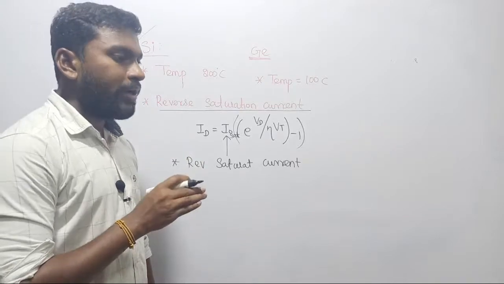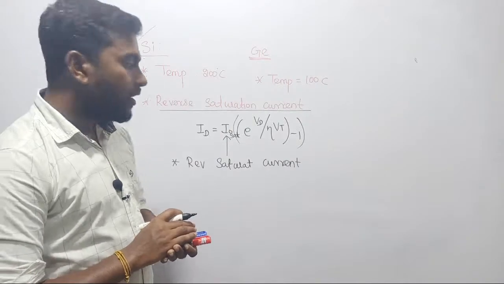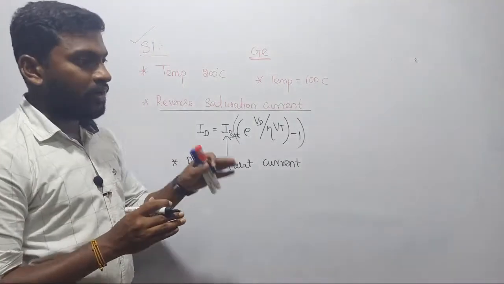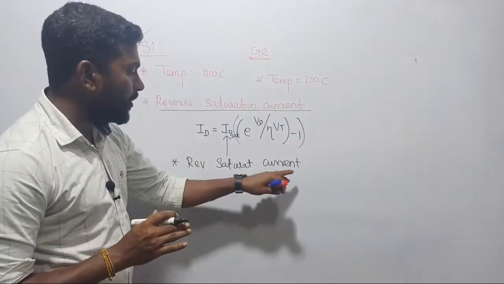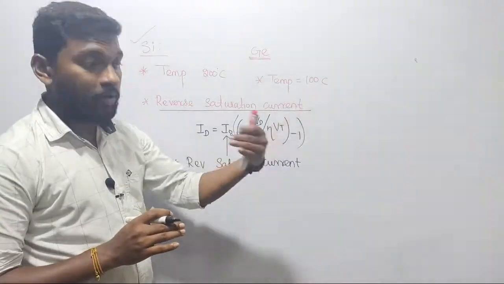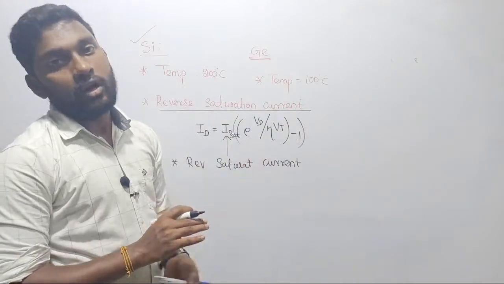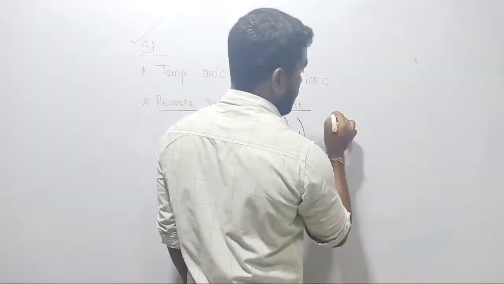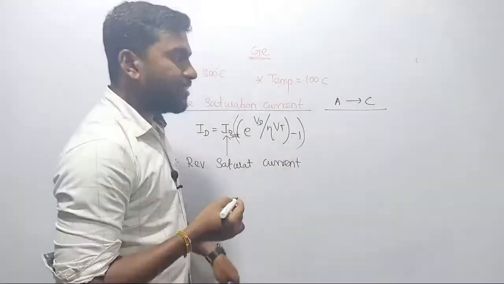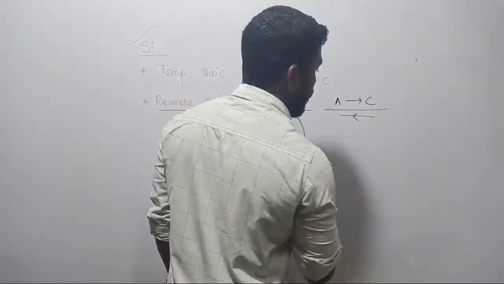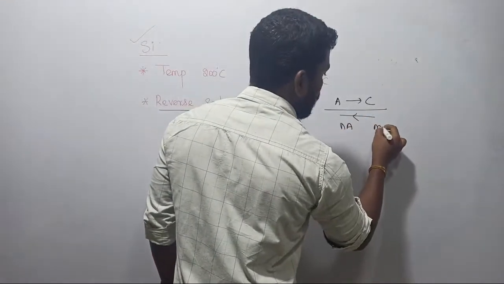In forward bias your device will turn on, in reverse bias your device will turn off, right? Actually in reverse bias your device has to turn off, but instead there you can experience some type of reverse saturation current. It means through the diode you can experience current in the opposite direction to the normal. Normally your current goes from anode to cathode in a diode, whereas in reverse bias you can experience current flow in the opposite direction, and that current will be in nanoampere, and it may also be in milliampere.